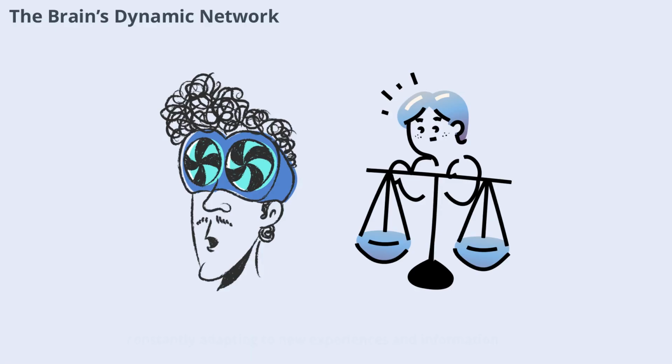Brains are incredibly dynamic, constantly adapting to new experiences and information. When we learn something new, our neurons, the specialized cells in our brains, begin to change the way they connect with each other. This process is known as neuroplasticity.